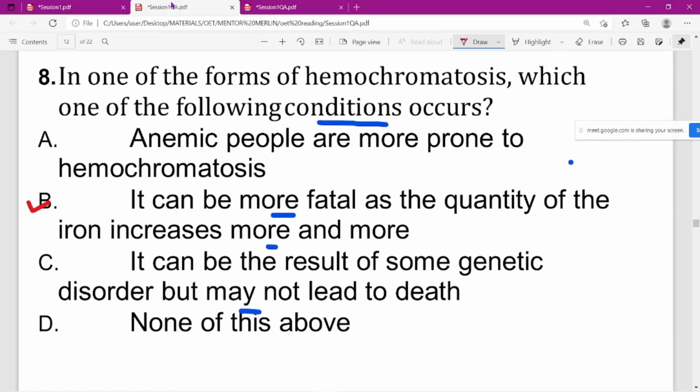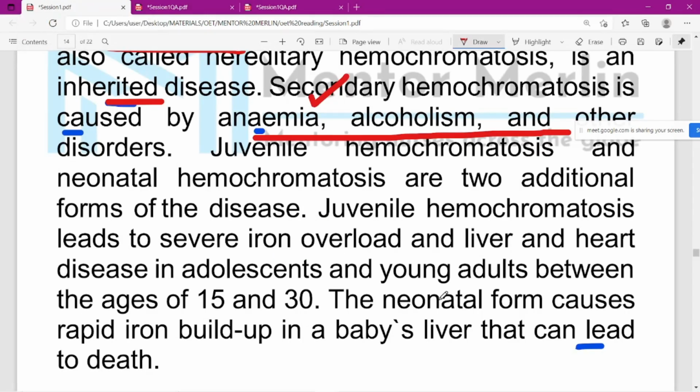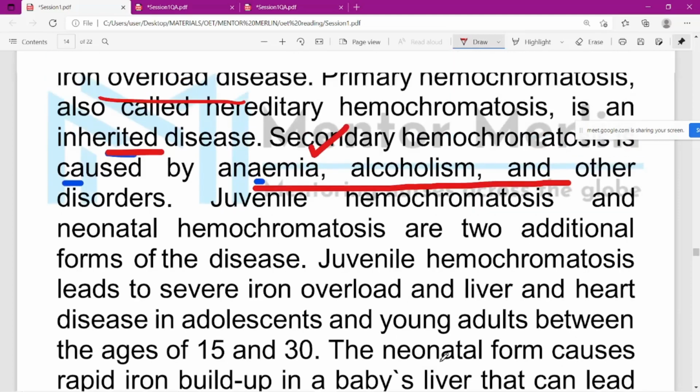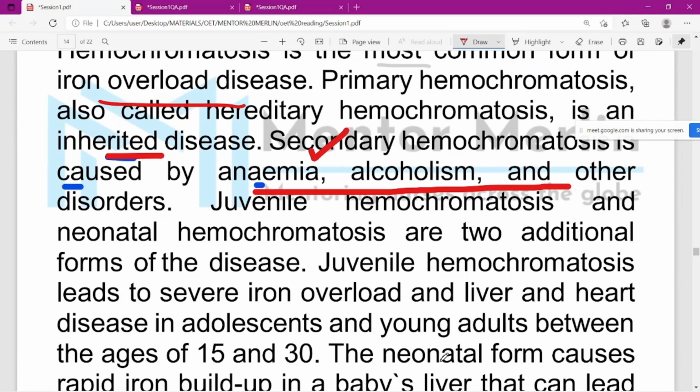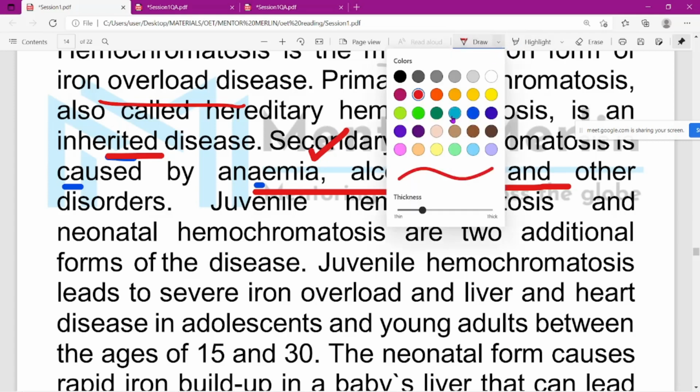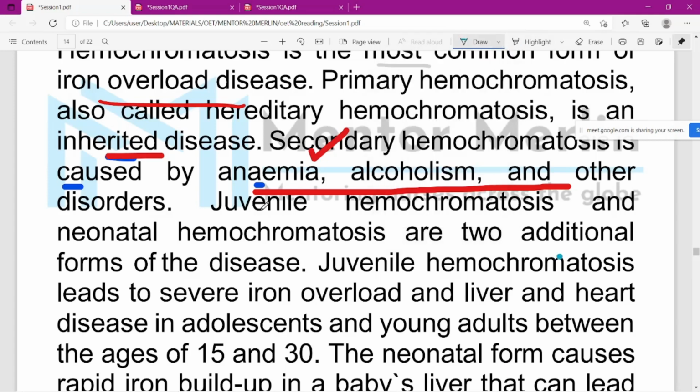It's mentioned here that the redundant iron builds up in the body and organs and damages them. It's the third sentence. Juvenile hemochromatosis is caused by the body absorbing and storing too much iron.